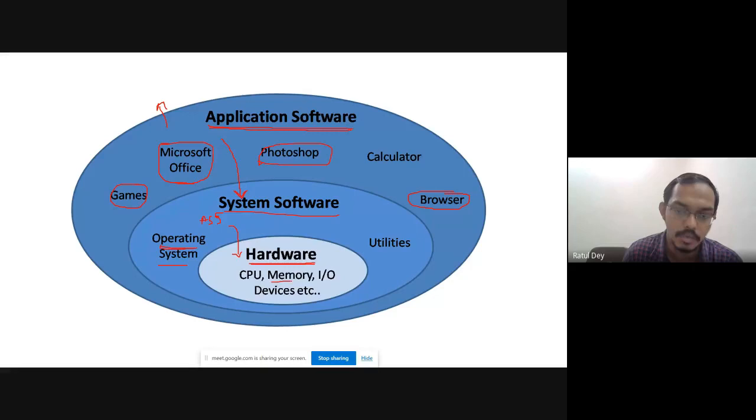Maybe it comes for the memory, maybe it comes for the CPU. And this hardware level actually works with binary language, or we can say hardware level language. So the hardware only knows 0 and 1, because in all hardware there are two options. 0 means off, 1 means on.